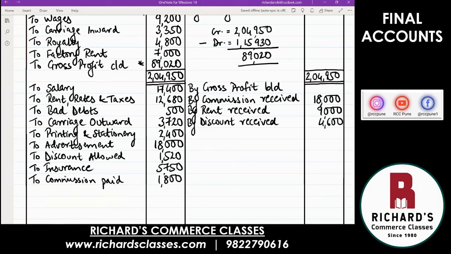Remember what we did for cash book, petty cash book. Same thing is continuing here. Close the accounts and find the balance. And below the line, you will again bring down the balance by gross profit brought down. The same amount, 89,020. Okay. Once you do that, then the next is to close profit and loss account with the same idea. Find out the total of debit side and credit side. Now take all the figures only below the line.